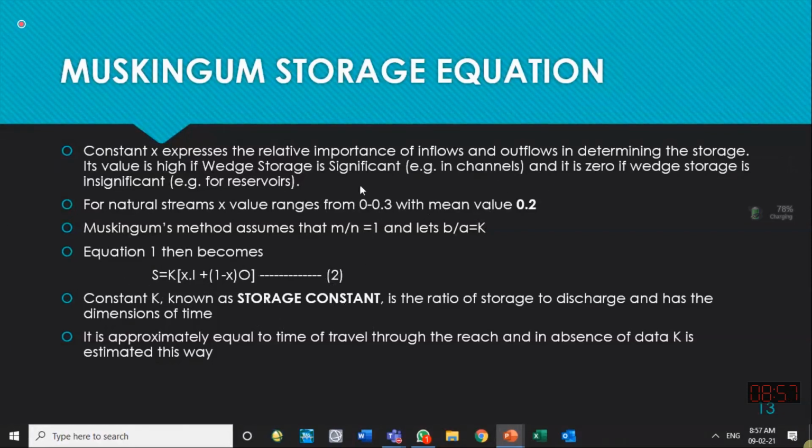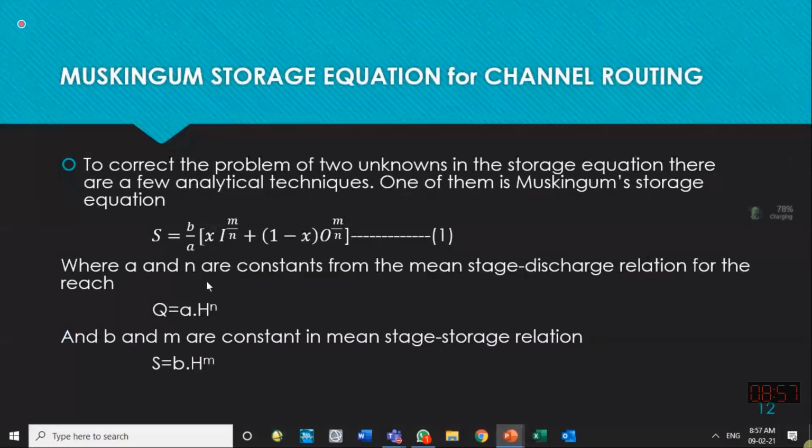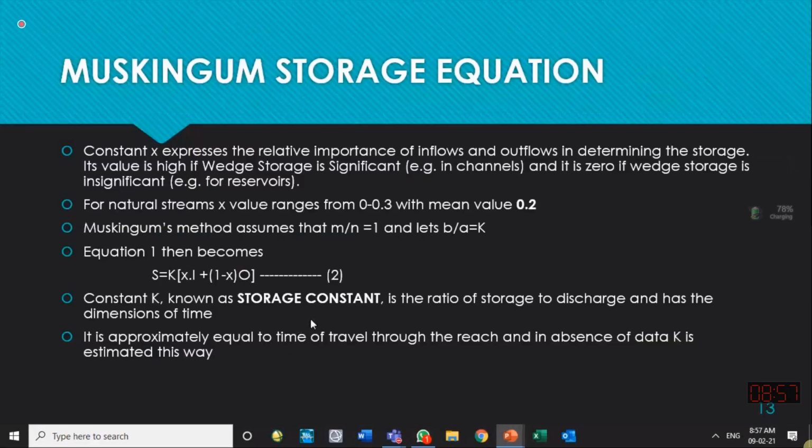We have told you what should be the normal value for x. As far as k is concerned, although the actual value should be taken if you have these equations available to you, k is representing the time of the peak of the hydrograph, the travel time of the hydrograph. It is approximately equal to the time of travel through the reach. How much time the flood wave takes to travel from the upstream location to the downstream location, k is the representation of that.